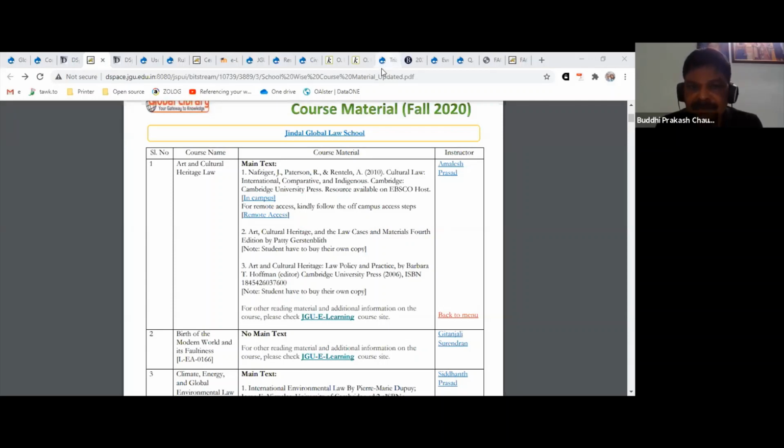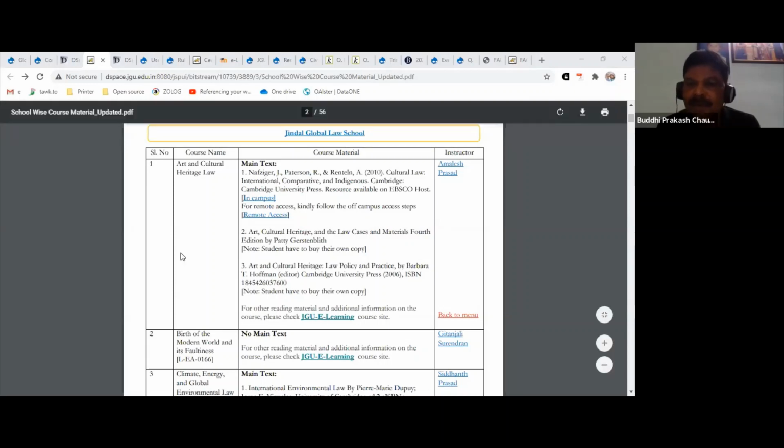The links have been given. In some cases, you will find that the link is not there. For art and cultural heritage law, serial number 3, this particular book is not available in electronic form, and it says students have to buy their own copy.